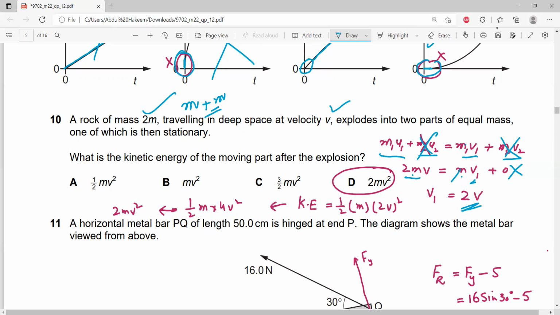Now we have to calculate the kinetic energy of the moving part after the explosion. Kinetic energy is half mv squared. After the explosion, the mass is m and the velocity is 2v, so (2v) squared. It becomes 1/2 m times 4v squared, which is 2mv squared. So D is the correct answer for question number 10.